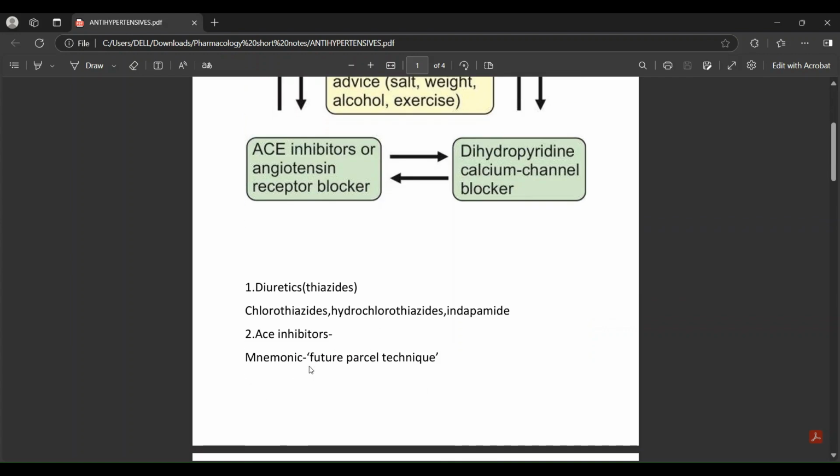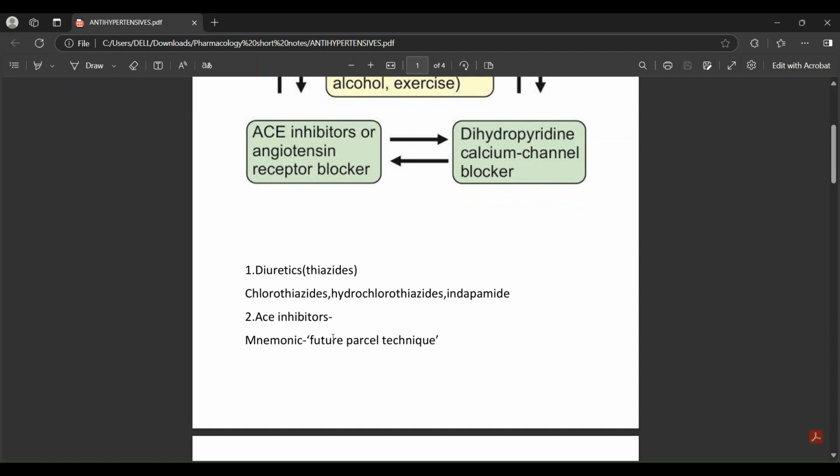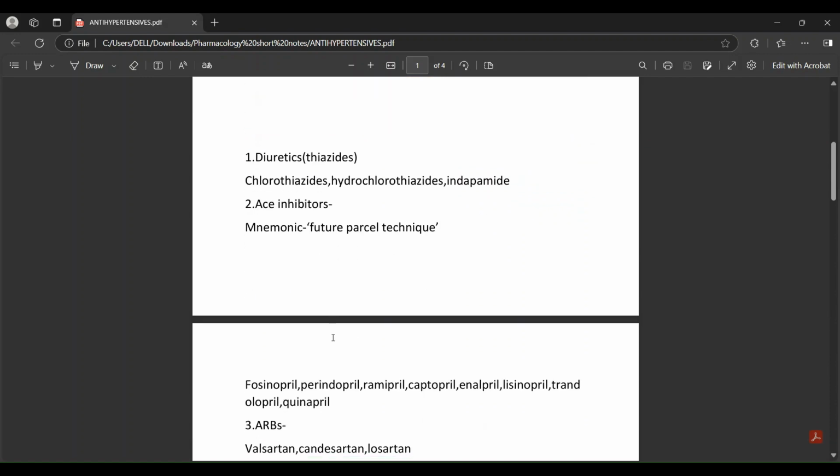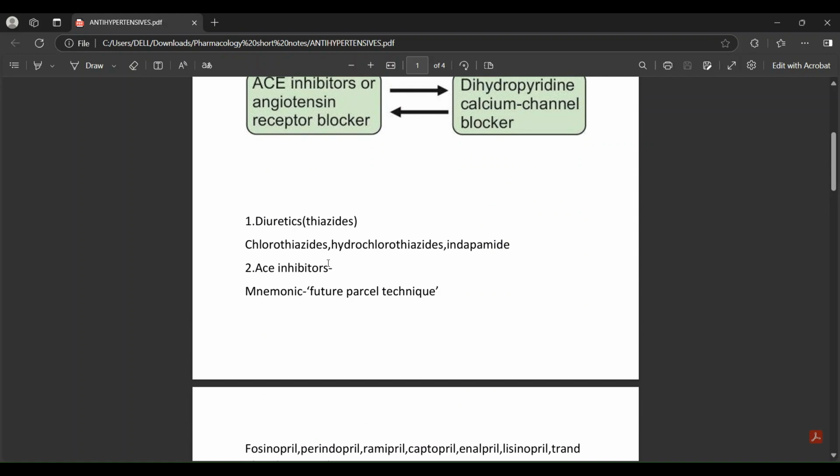So first is diuretics, the thiazides: chlorothiazide, hydrochlorothiazide, indapamide. When you're talking about diuretics, you have to know what diuretics are and what their side effects are. Diuretics, mainly thiazides, are contraindicated in diabetes mellitus. They are indicated in diabetes insipidus. And what are the main side effects? You have to know. For that you could use the diuretic video.